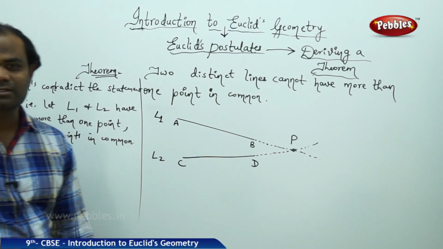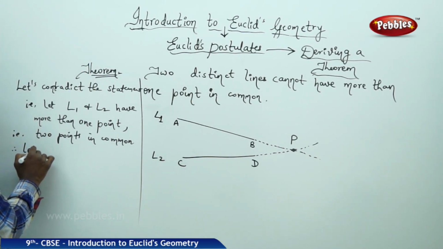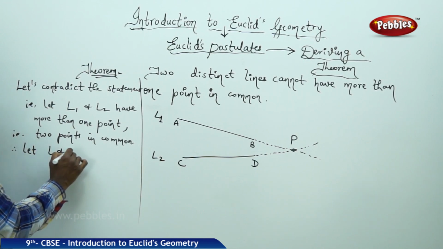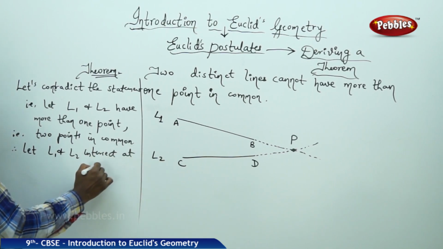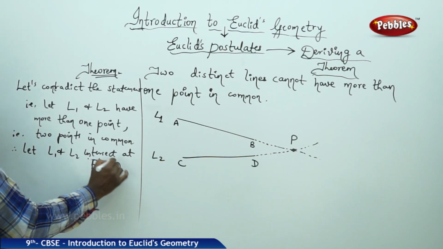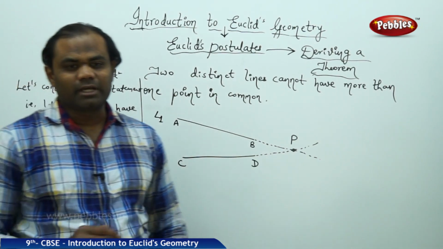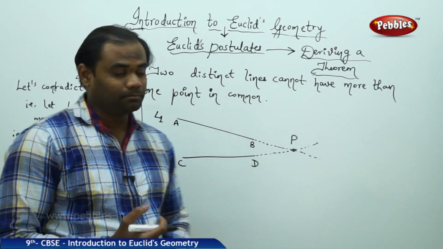That is, the two lines are said to be intersecting at P and Q. Therefore, let L1 and L2 intersect at, say, P and Q. Let L1 and L2 intersect at P and Q.